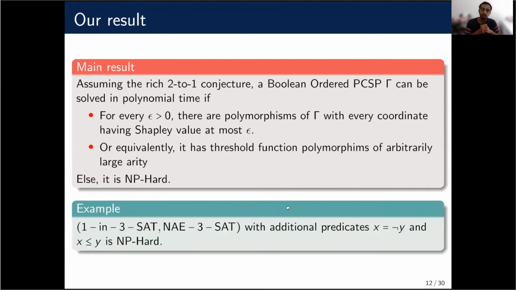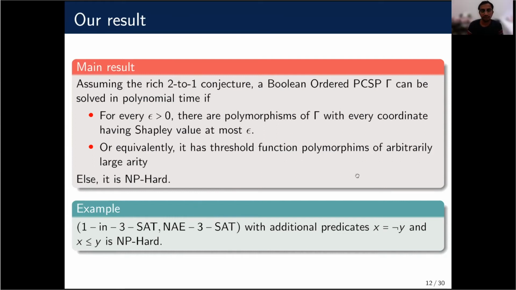So one example is this. Recall that we have seen this 1-in-3 SAT and not-all-equal 3-SAT. If we add two more predicates, x equal to negation y, which is usually referred to as folding in the CSP literature, and x less than or equal to y, which is the ordered or monotone predicate that we study. If we add these two predicates, we can show that the resulting PCSP does not contain threshold polymorphisms of arbitrarily large arity. And by our result, it is then NP-hard.